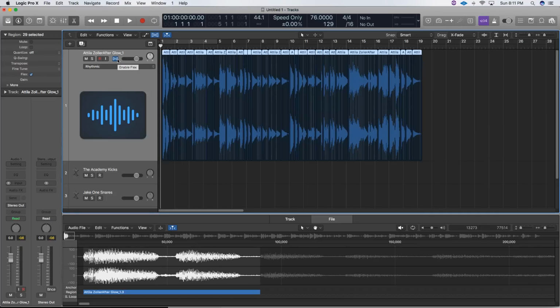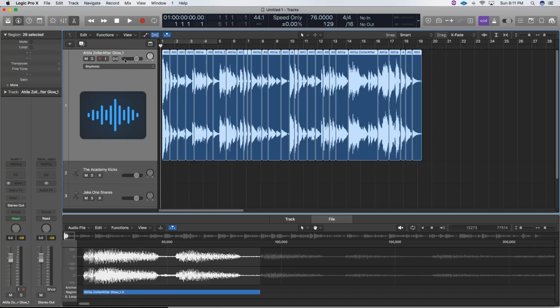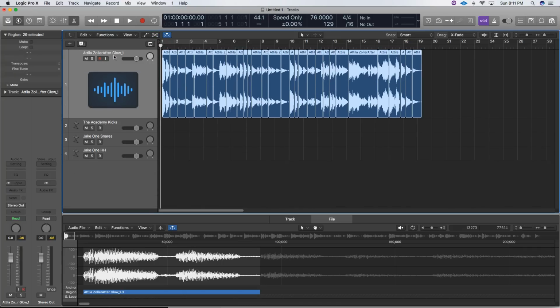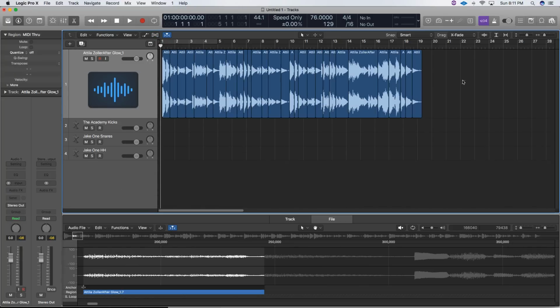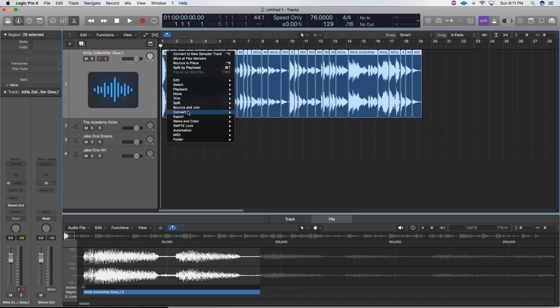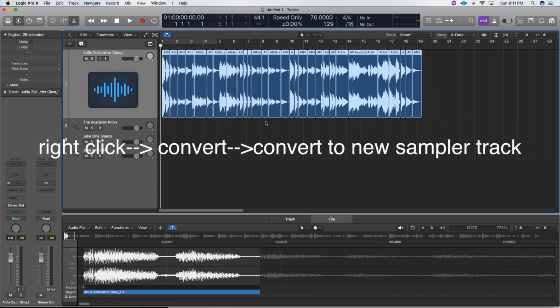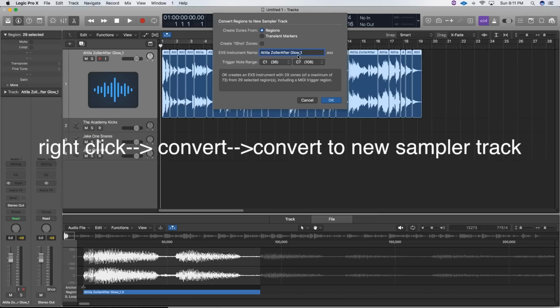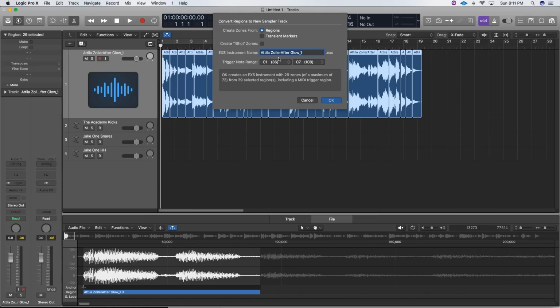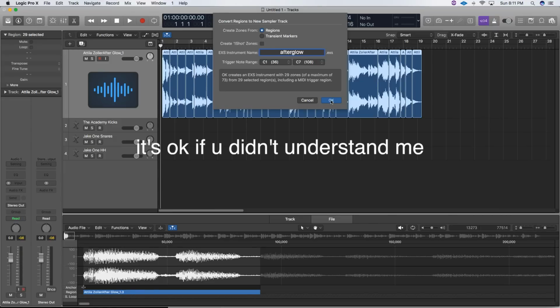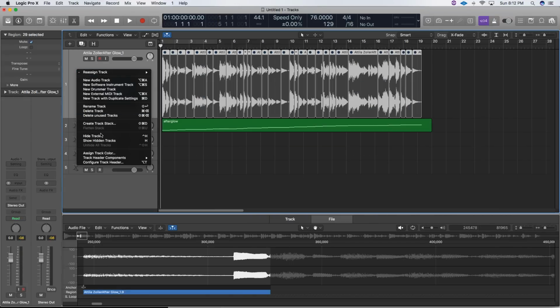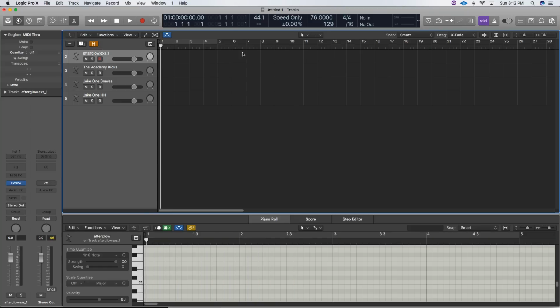To put it in the EXS24, first I disable the flex on both the track and the session itself. Select all of the regions, right click, go to convert, and then convert to new sampler track. If you've seen some of my previous videos, you should be familiar with this part. Then you can name this whatever is meaningful to you. I always use C1 to C7 regions, and I don't worry about the one-shot zones. Then just hit OK. You can hide the raw audio and then delete the MIDI because we don't need it.